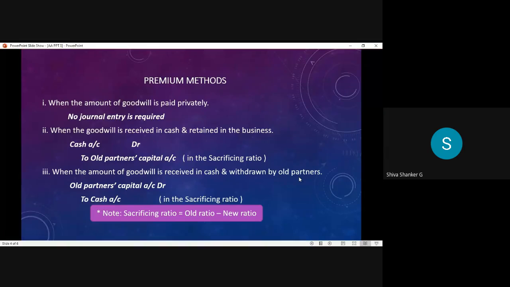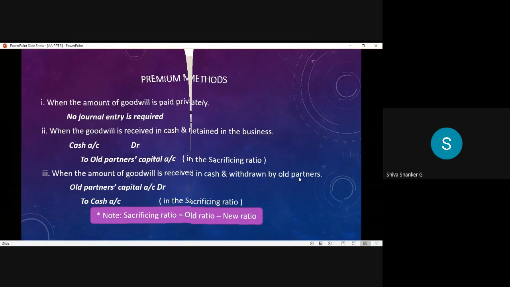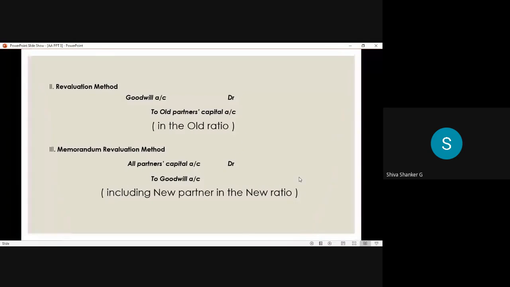Let's go to the next adjustment. Next method, in treatment of goodwill, the next method is the revaluation method. So how to identify whether it is the revaluation method or not? Simply remember, if the goodwill amount is paid in the form of cash, then it is called the premium method.